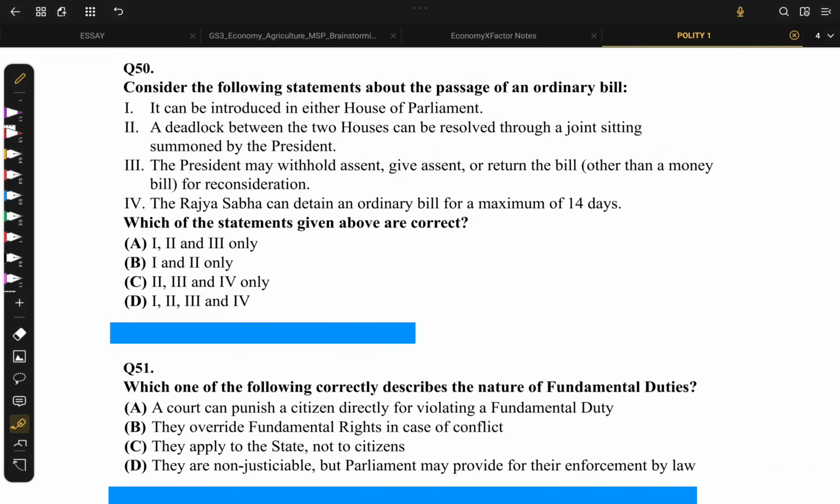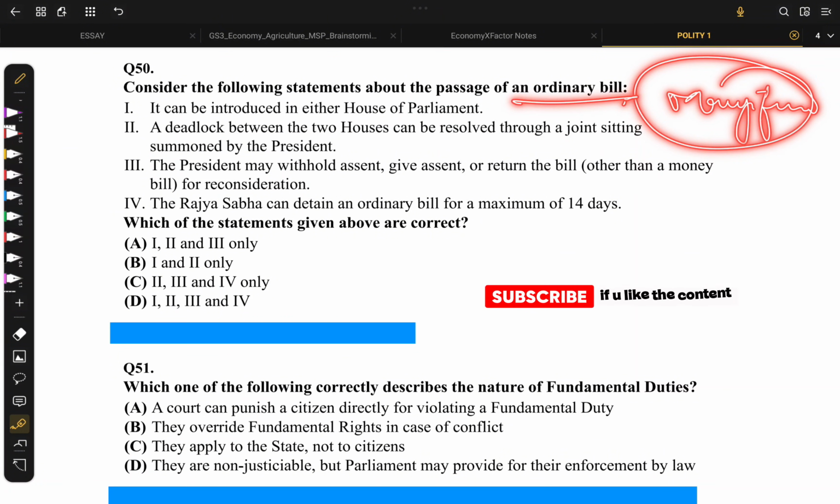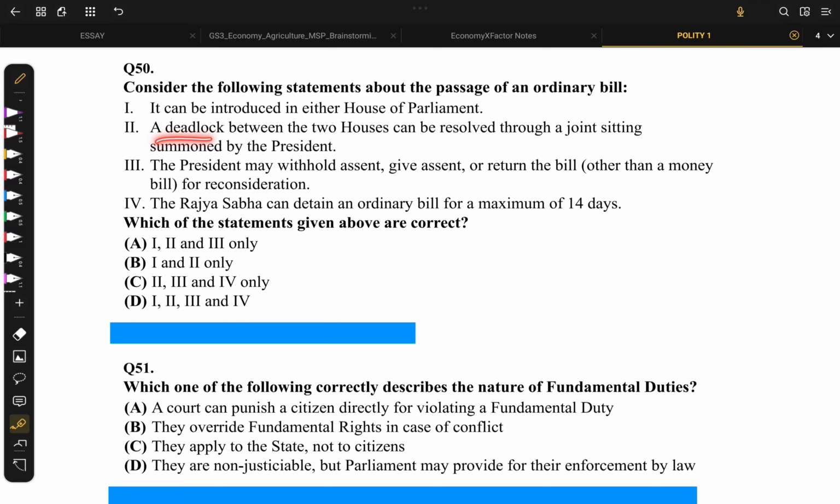Consider the following statements about passage of ordinary bill. Okay, we are talking about ordinary bill. It can be introduced in either house of the parliament. That's absolutely correct. Only in case of money bill and financial bill type 1, we can introduce it in Lok Sabha. A deadlock between two houses can be resolved through joint sitting. Yes, both the statements are correct.